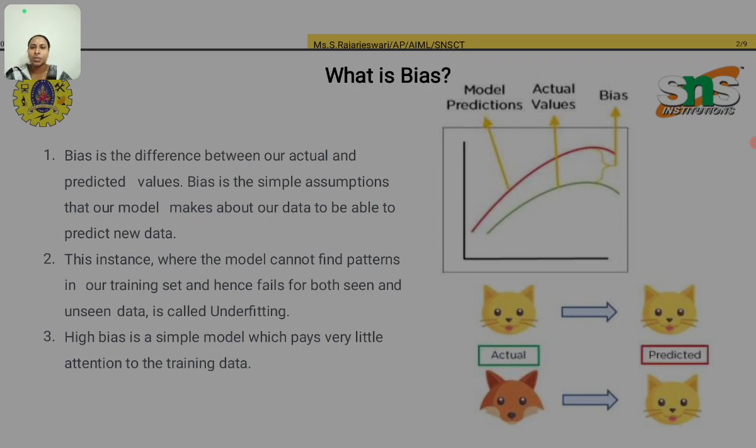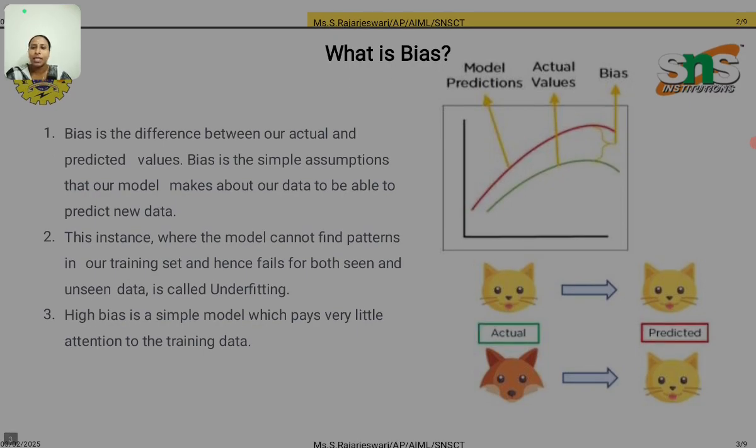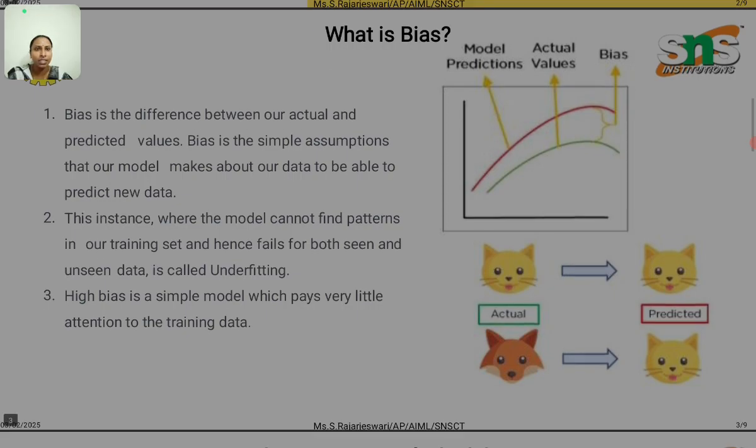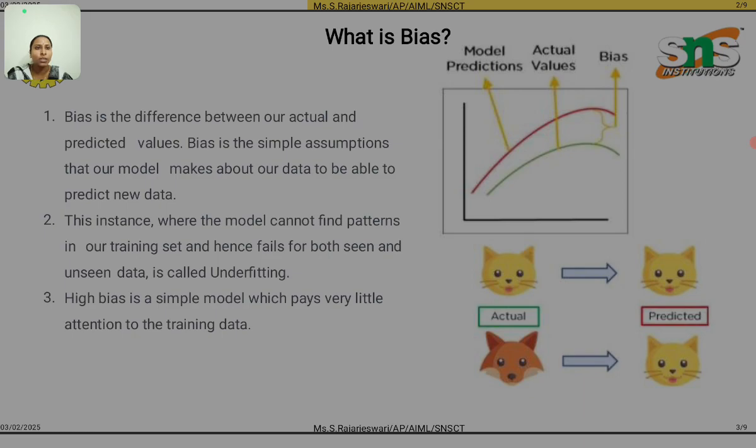Bias is the simple assumptions that our model makes about our data to be able to predict new data. The instance where the model cannot find patterns in our training set and hence fails for both seen and unseen data is called underfitting. High bias is a simple model which pays very little attention to the training data. The big picture represents the model prediction, actual values and bias. The gap between model prediction and actual values is called bias.